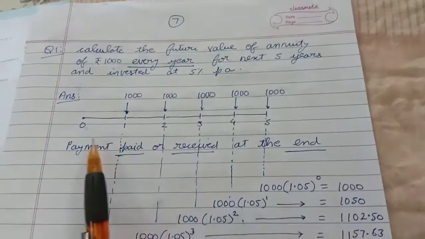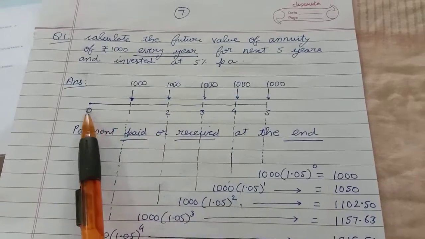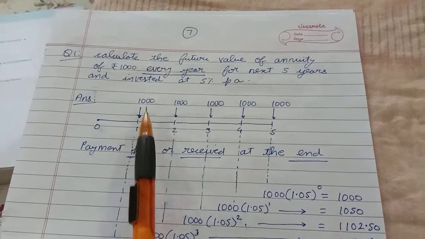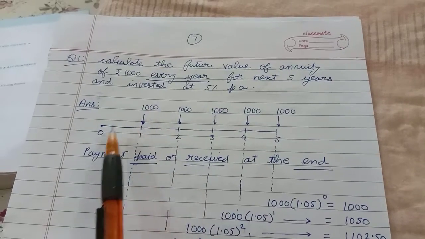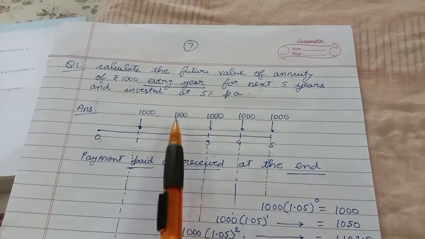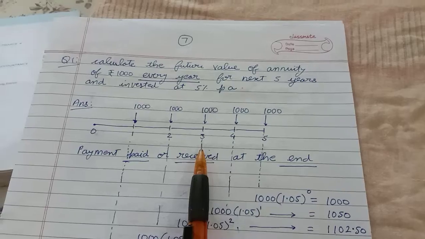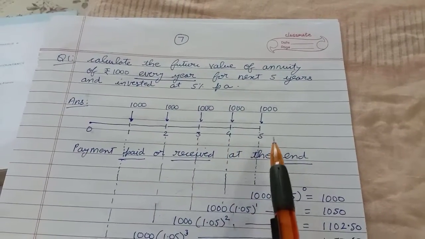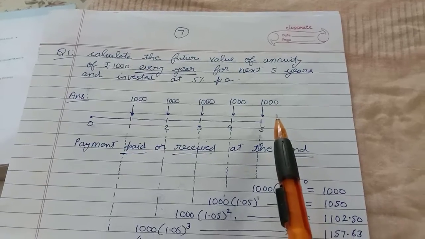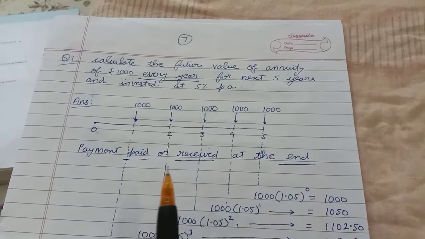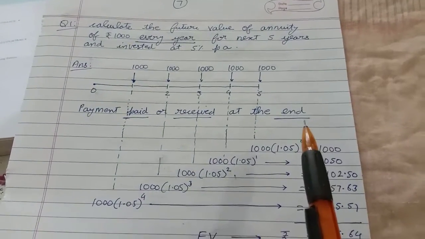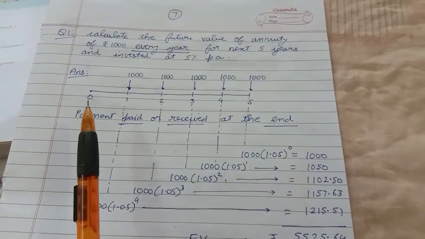See, I have shown it diagrammatically: this is where I started. After the end of the first year, I got 1000 rupees. After the end of the second year, I got 1000 rupees. At the end of the third year, I got 1000. Fourth year, I got 1000. And fifth year, I got 1000 rupees. Payment paid or received at the end. Clear? Now, you are going to calculate the future value.